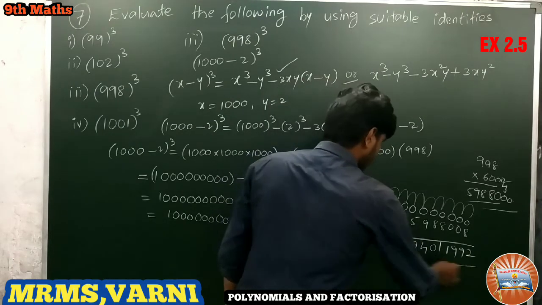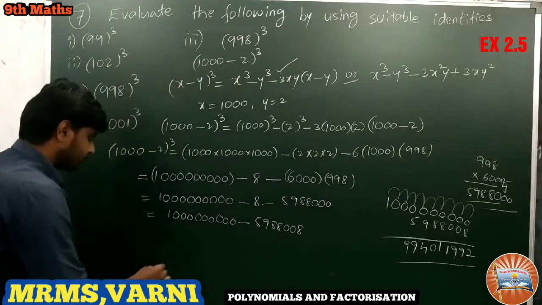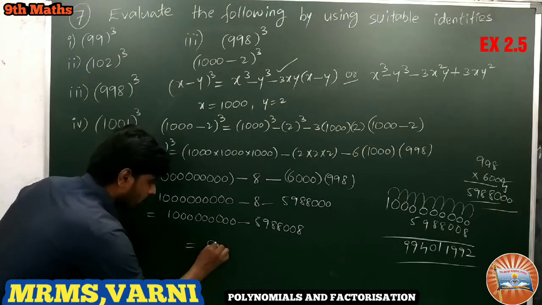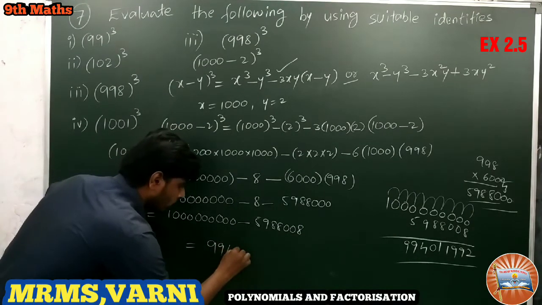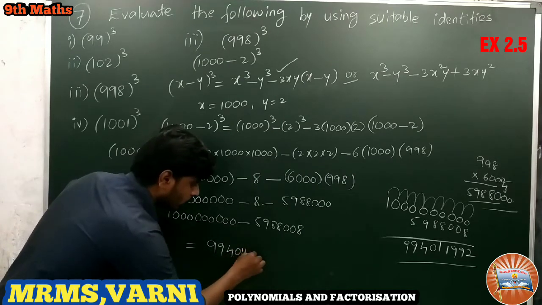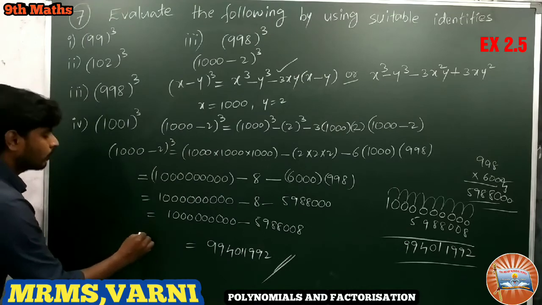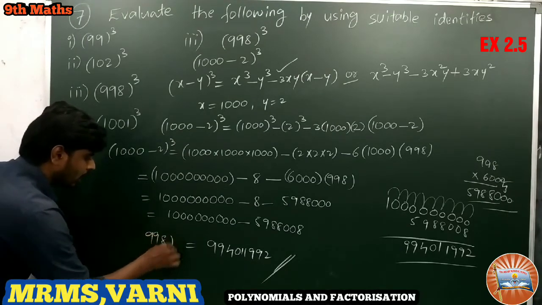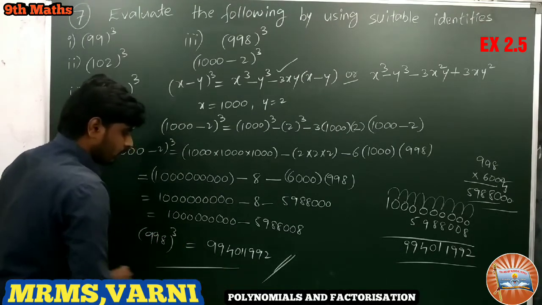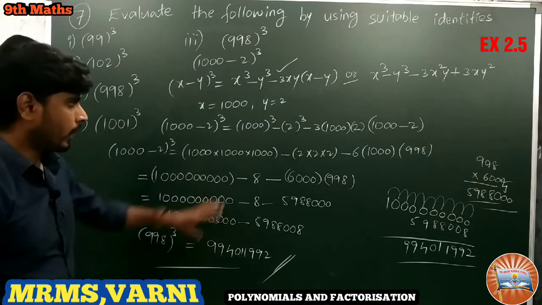Now this is the final answer. 994011992 is the final answer of 998 whole cube. Pause the video, write the notes.